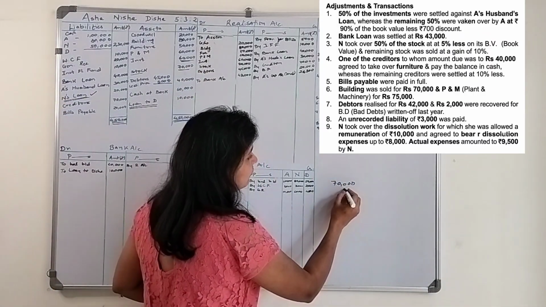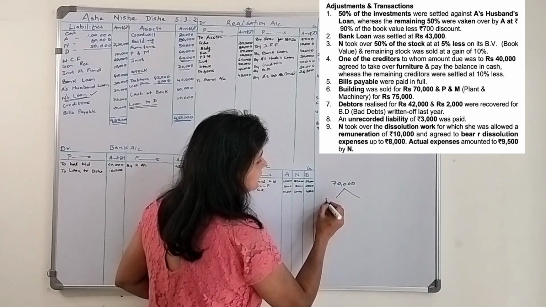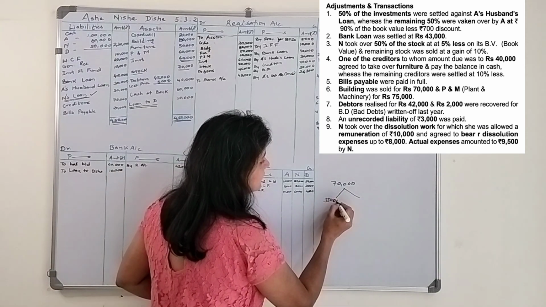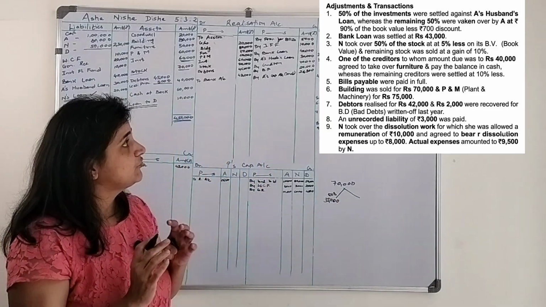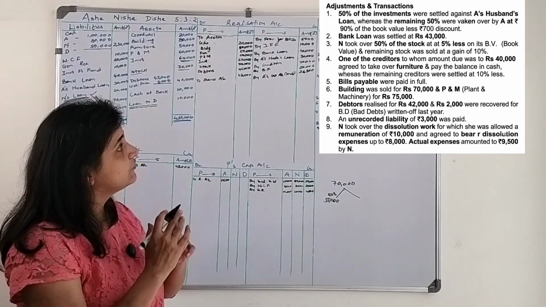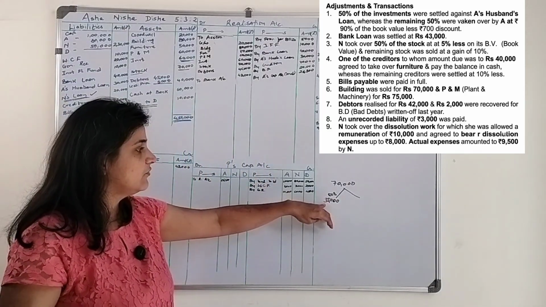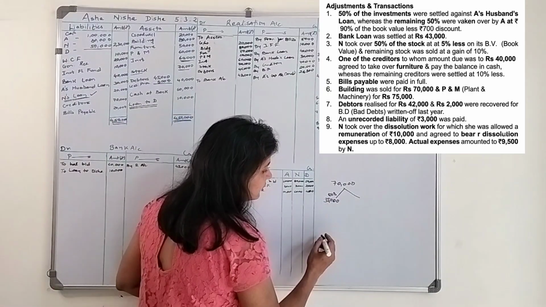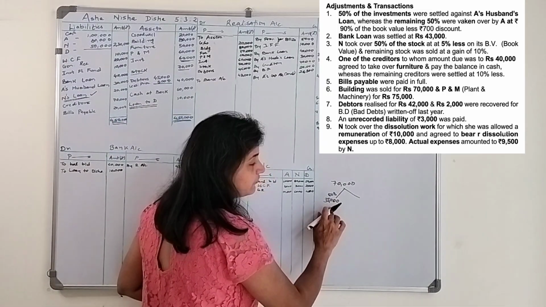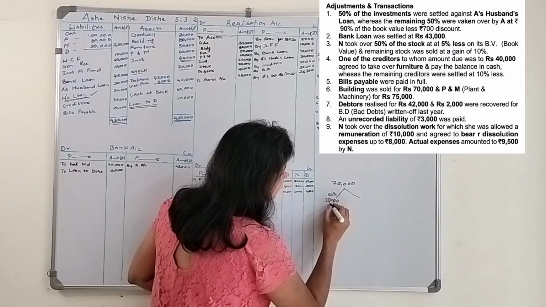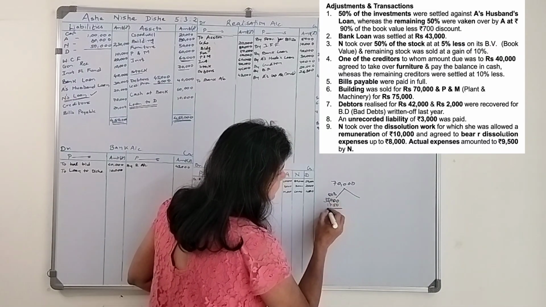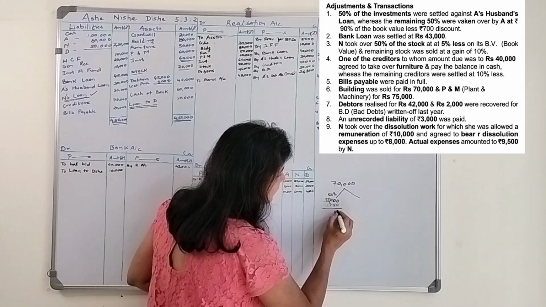How much did N take over? 50%, that is 35,000. This is 50% of 70,000. He took over 50% of the stock at 5% less on its book value. 5% of 35,000 is how much? 10% is 3,500, half of it is 1,750.